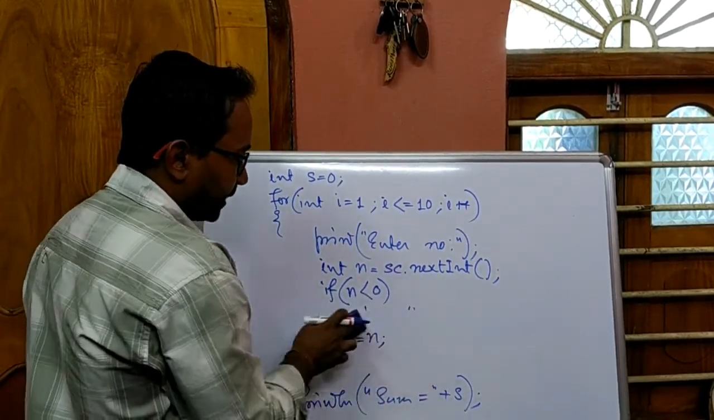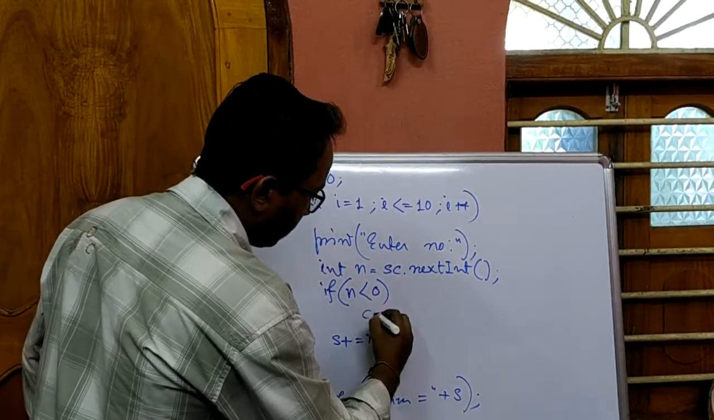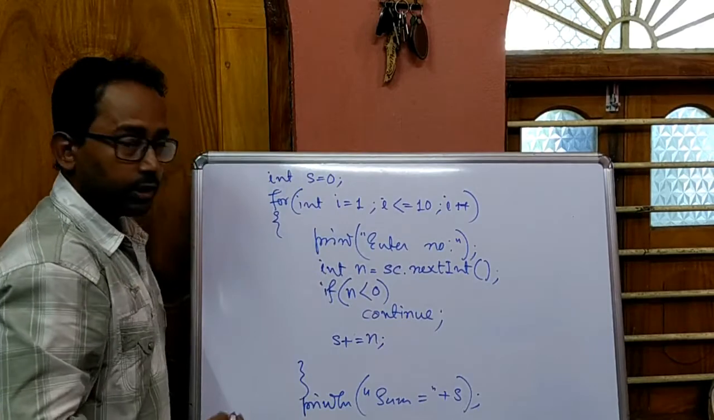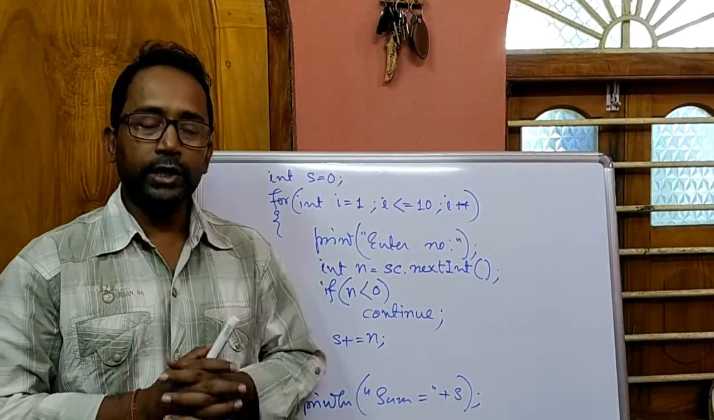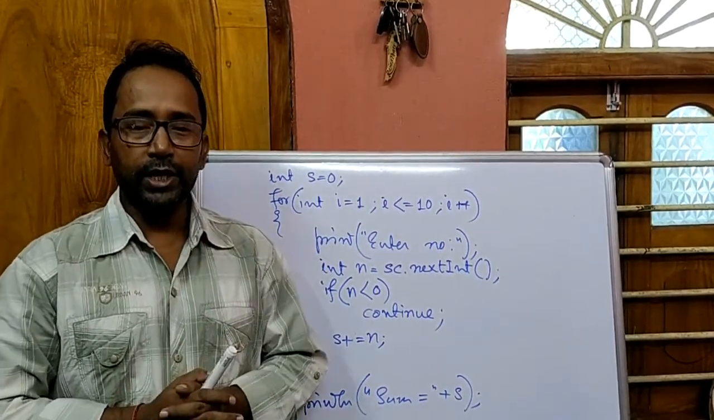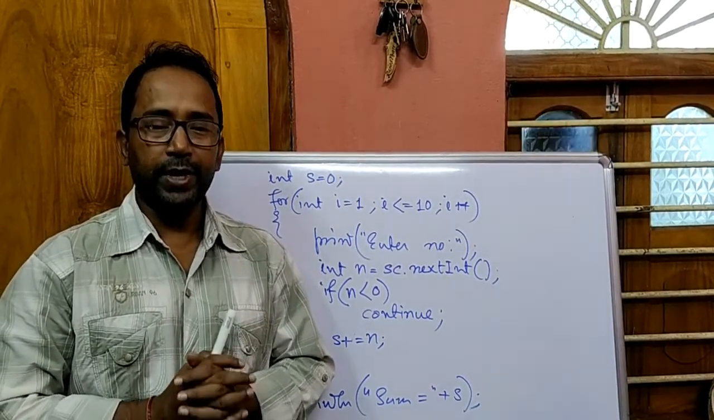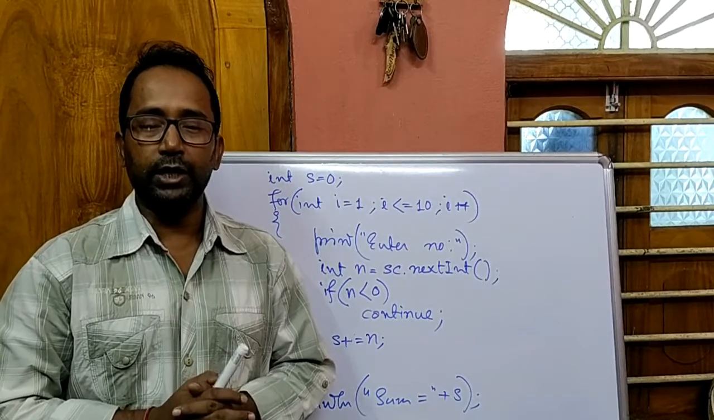Now instead of this break statement, if I write here continue, then what will happen? What I told about the continue, it is the statement inside a loop which forces the next iteration of the loop to take place, skipping any code following the continue statement in the loop body.